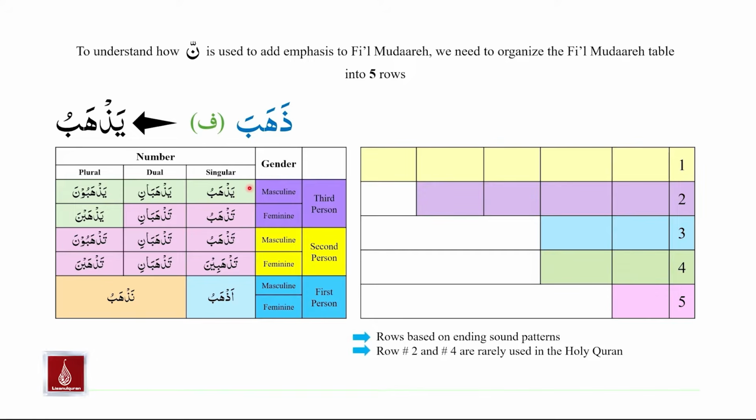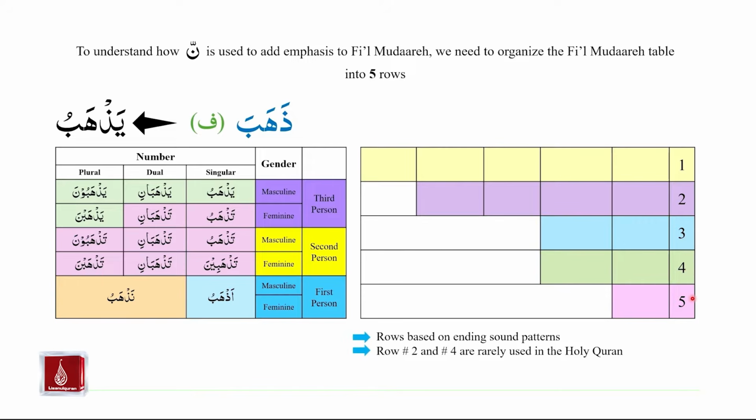Our table of fi'l mudari is as follows: yazhabu, yazhabani, yazhabuna, tazhabu, tazhabani, yazhabna, tazhabu, tazhabani, tazhabuna, tazhabina, tazhabani, tazhabna, azhabu, nazhabu.